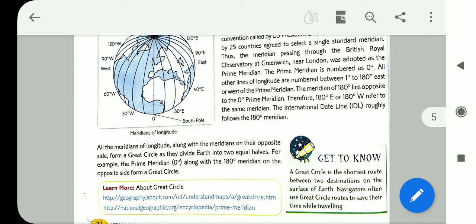Another important thing you see: a great circle is the shortest route between two destinations on the surface of Earth. Navigators often use great circle routes to save time while traveling.